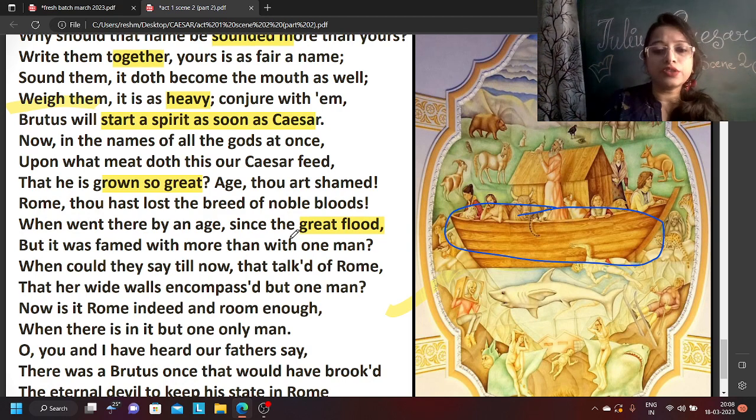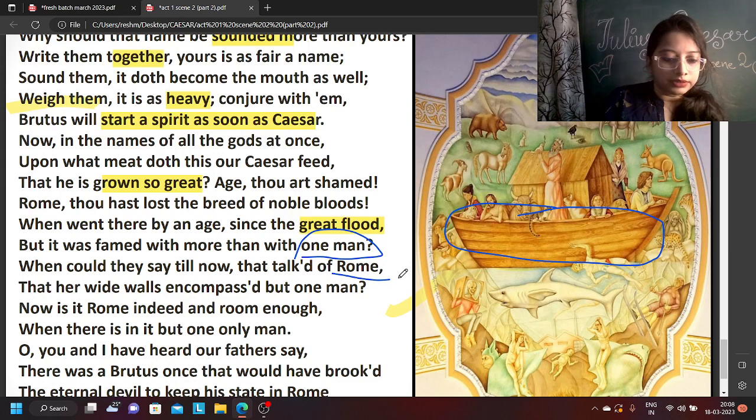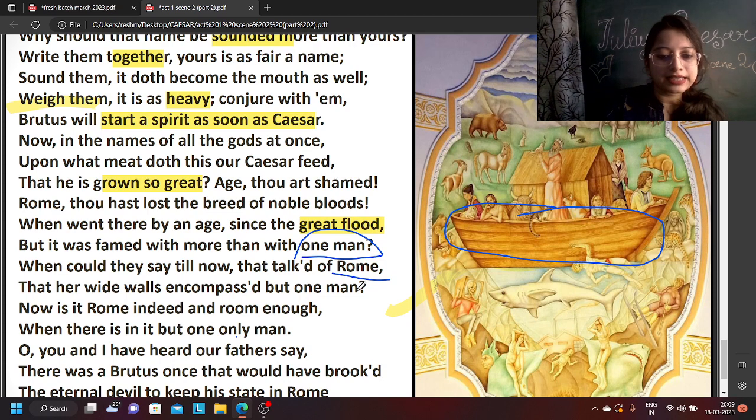But now this is another time when one man is going to have all the control of Rome. Should we do that? Would that be the right thing to do? So there has never been an age since the great flood that was not famous for more than one man. So Rome has never been known to have only one man within its walls. Her wide walls were never encompassed with a single man. Now it is Rome indeed, and room enough. So now that is the situation that has actually happened, that Rome is being controlled by a single man.